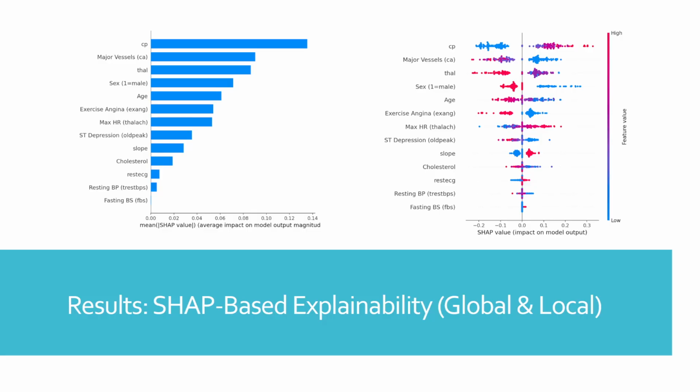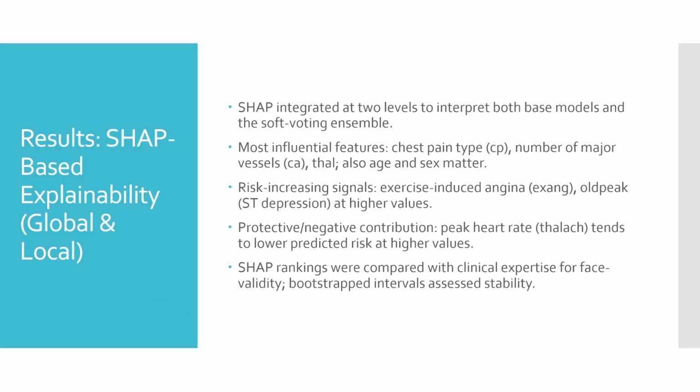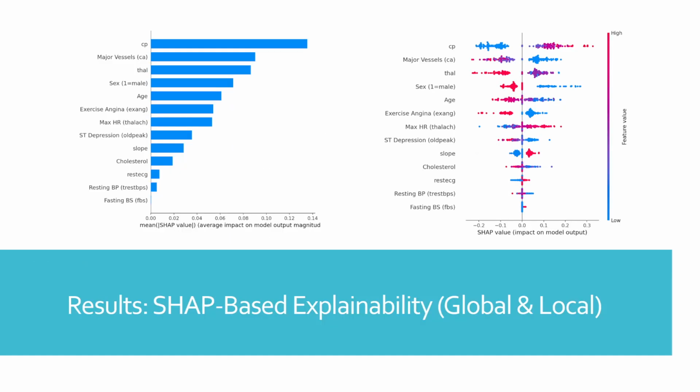At the patient level, local SHAP explanations show exactly why a case was judged high or low risk. For high risk profiles, risk-raising signals commonly include pathological thallium categories, multiple affected vessels, ischemic chest pain, and marked ST depression. Higher maximum heart rate may lower the predicted risk. Such narratives make decisions auditable and clinically interpretable.